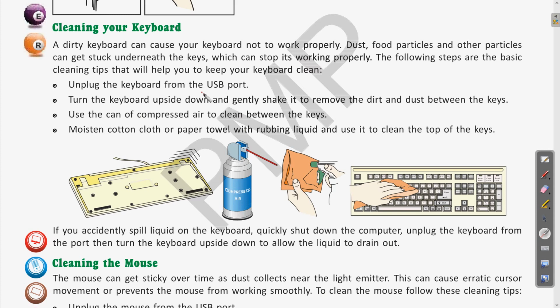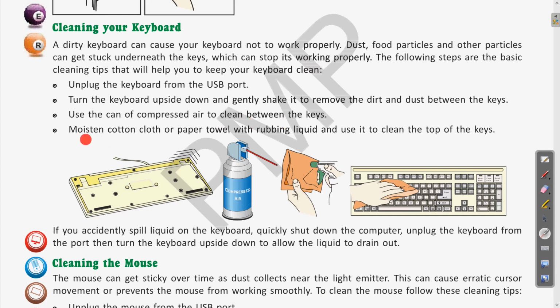First, unplug it from the USB port. After that, turn the keyboard upside down and gently shake it to remove the dirt and dust between the keys. When you reverse the keyboard, whatever dust particles are there will come out easily if you shake it gently. After that, you can use a can of compressed air to clean between the keys. If we pass a blow of compressed air from a can in between the keys, this air will help to clean them.